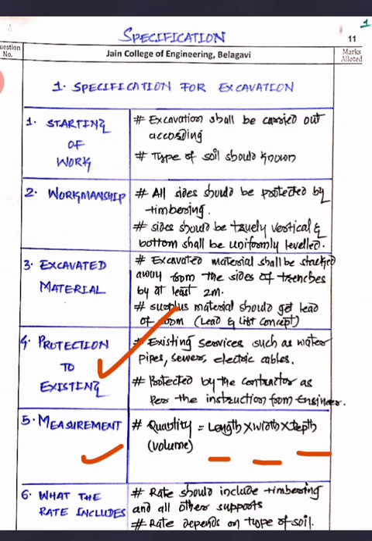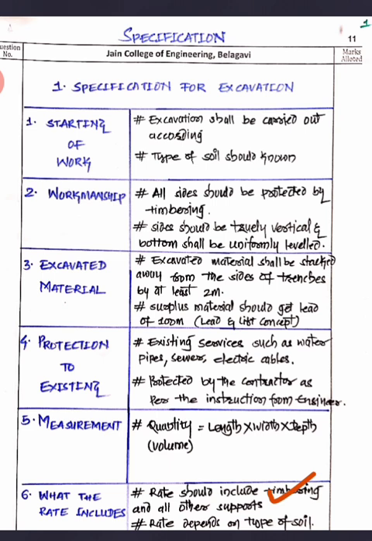The next one will be the rate. How to fix the rate for this? There will be a rate analysis for that, and in that rate analysis we are going to consider the timbering work, and all the equipment which you are going to use. And the rate depends on the type of soil, which type of soil is there for the excavation. Now if you see, in a hard soil, the rate will be very high. In a loose soil, the rate will be very low. Now, this is the very simple format of writing the specification for the excavation.